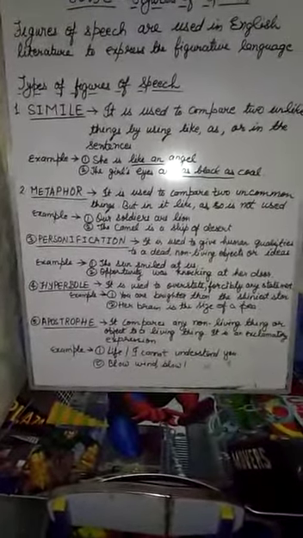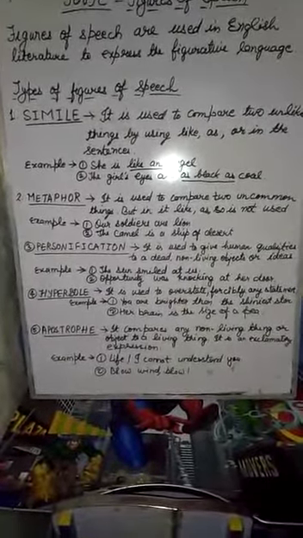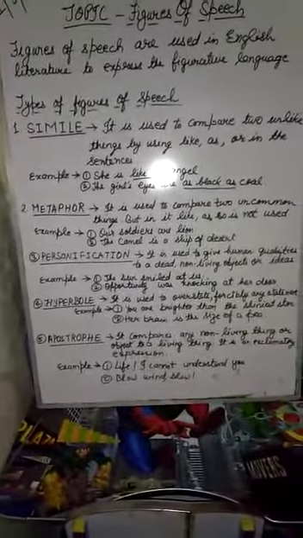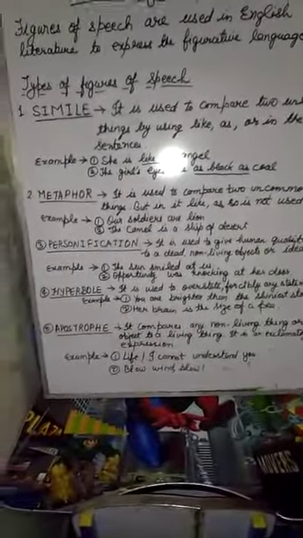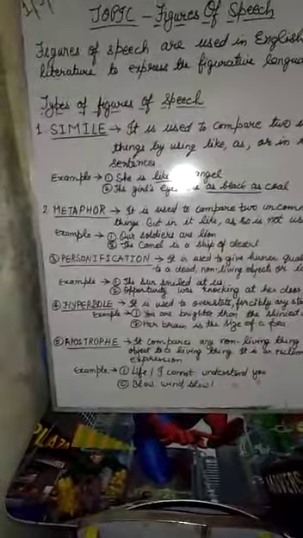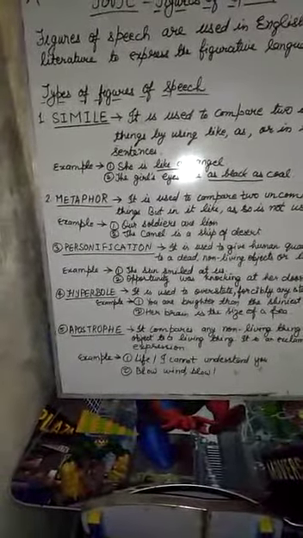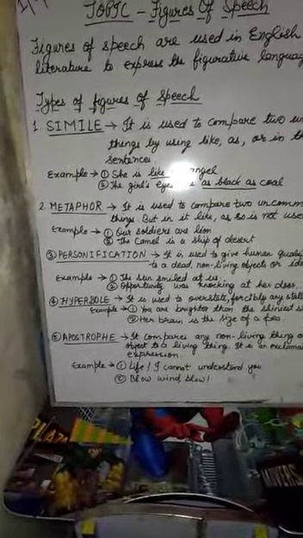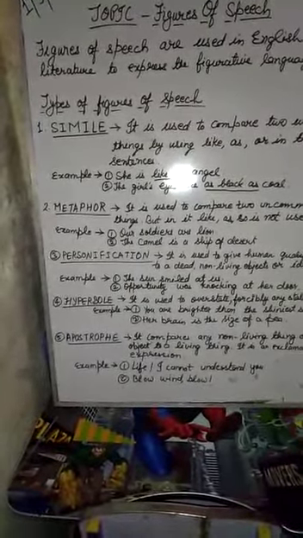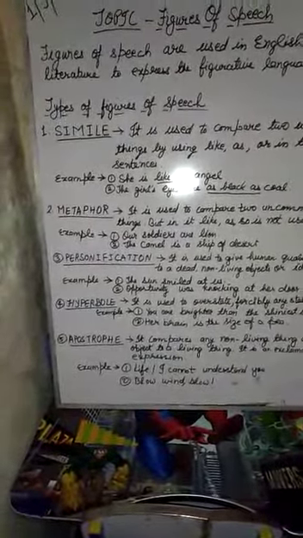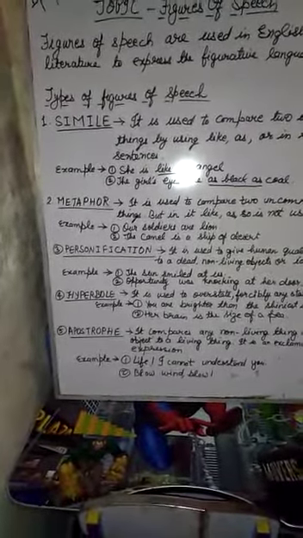Sometimes you start talking to your non-living things as though they have a life and are understanding you. So this is the apostrophe figure of speech, and it is written with the help of an exclamatory mark. It is an exclamatory expression.